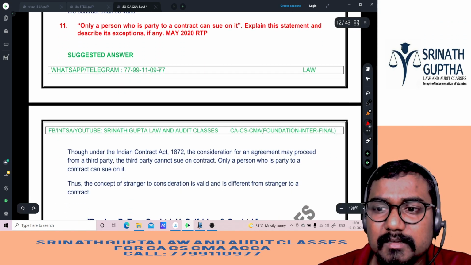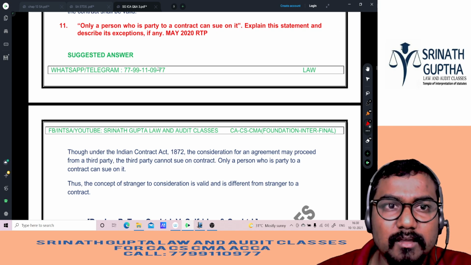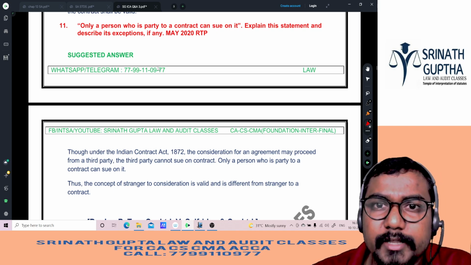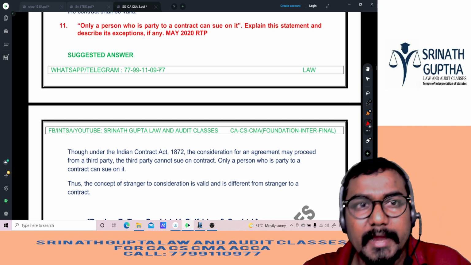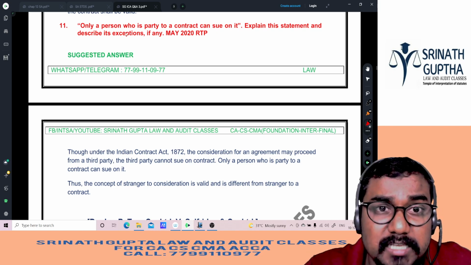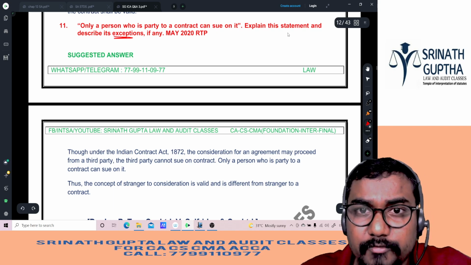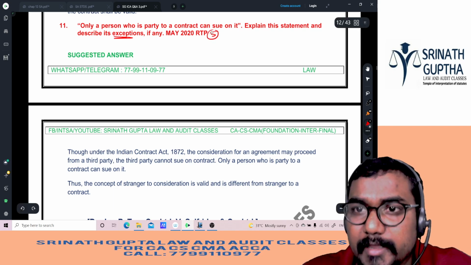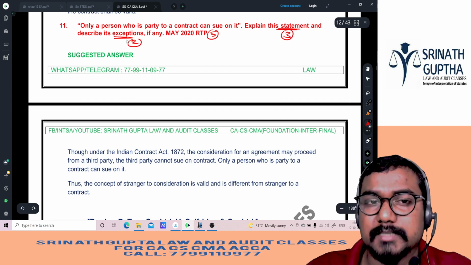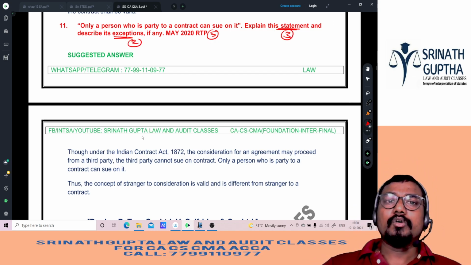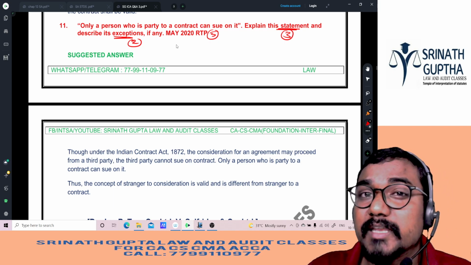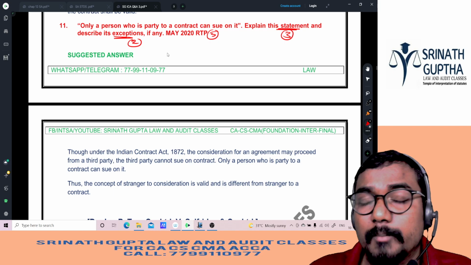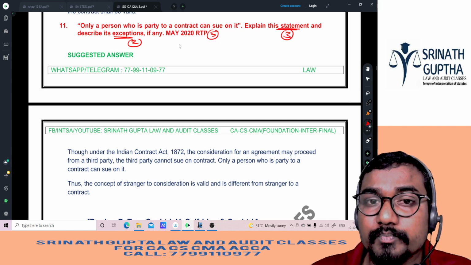Question number 11. Only a person who is a party to a contract can sue. Explain the statement and describe the exceptions. If he is giving 5 marks, beta, if you explain the statement he will give you 3 marks, and if you write the exceptions he will give you 2 marks. So what is the question, beta? Only a person who is a party to a contract can sue. That means, can a stranger to the contract sue? No. But a stranger to consideration can sue.